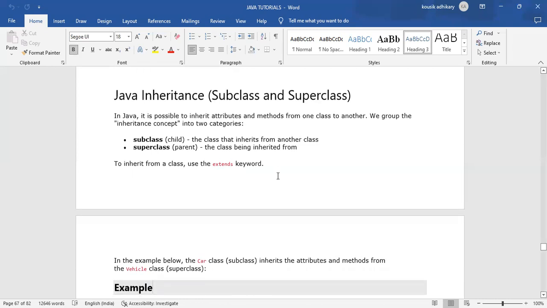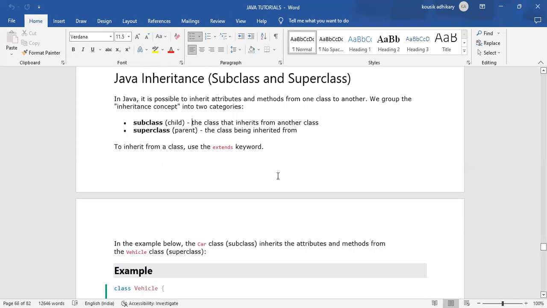So what is Java inheritance? In Java, it is possible to inherit attributes and methods from one class to another. We group the inheritance concept into 2 categories: the subclass, or child class, and the superclass, or parent class.